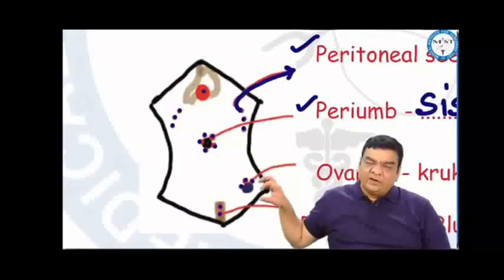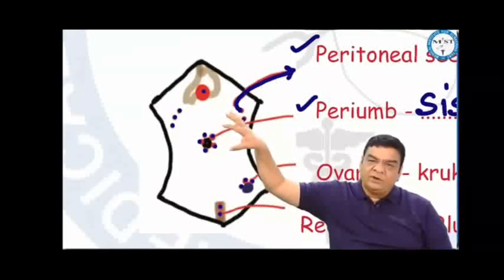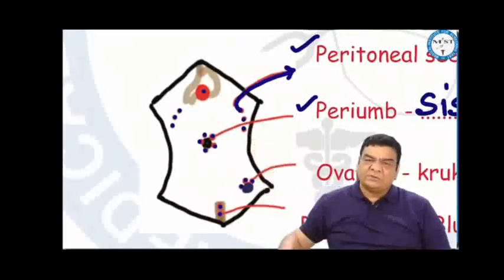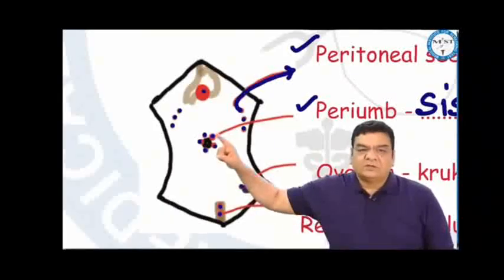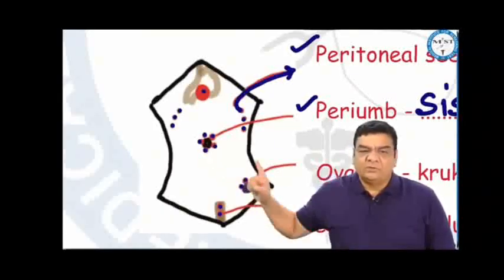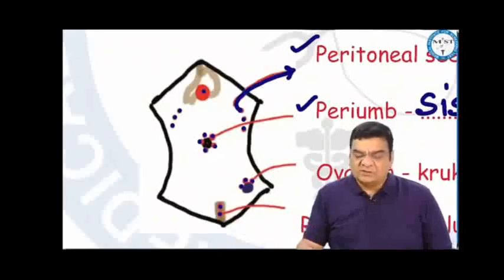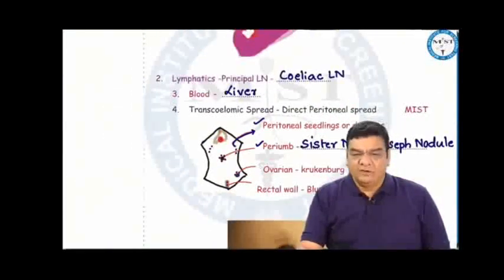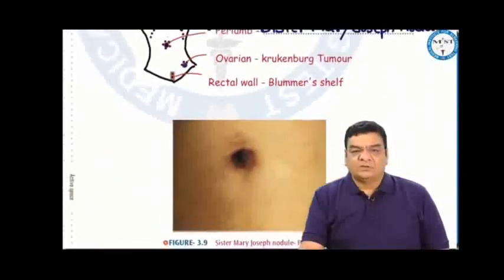But if it's ovarian cancer or maybe a stomach cancer, if it is breaking into the peritoneal cavity, the tumor cells getting collected on the peritoneal surface are called peritoneal seedlings or peritoneal deposits. The tumor cells getting collected around the umbilicus, this is the Sister Mary Joseph nodule. Tumor cells getting collected on the ovary, this is Krukenberg tumor, and tumor cells getting collected on the anterior rectal wall, this is Blumer's shelf. This is how we can see peritoneal tumor deposits.